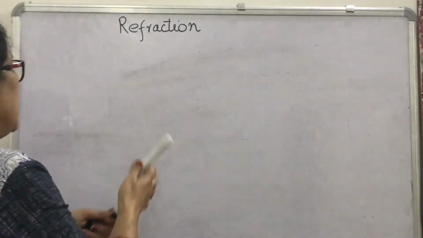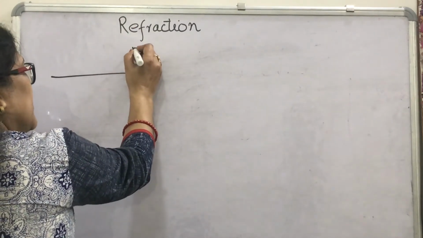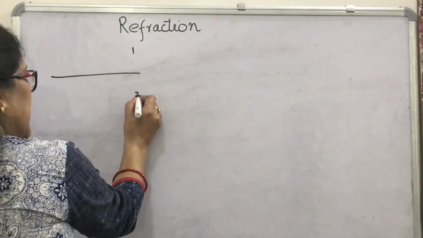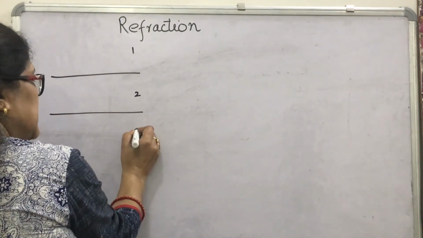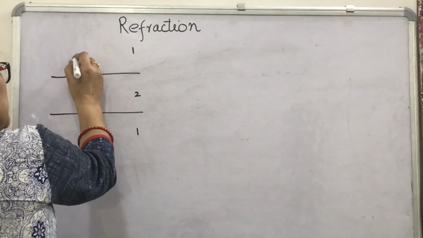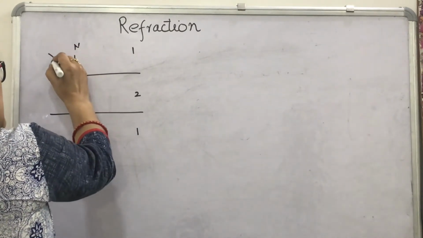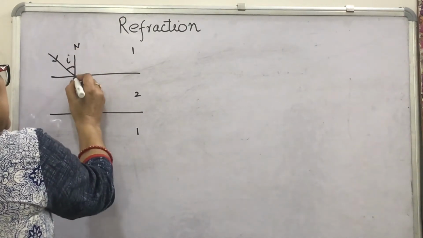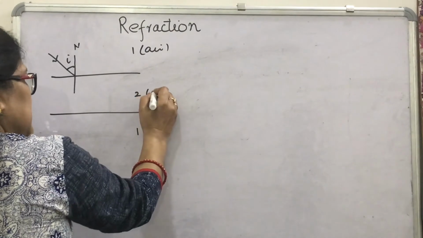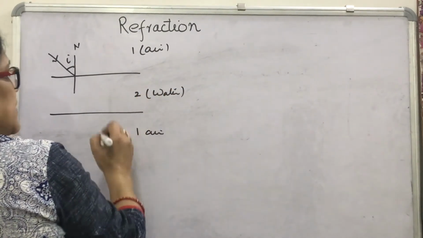Now, we can see that if the light ray is coming from one medium, you can write here, this is the boundary separating the first and second medium, and this is the first medium. What will you write here? Suppose the light ray is incident at the normal at some angle I. What happens if this medium is, suppose, air and this is water? Then again this is air.